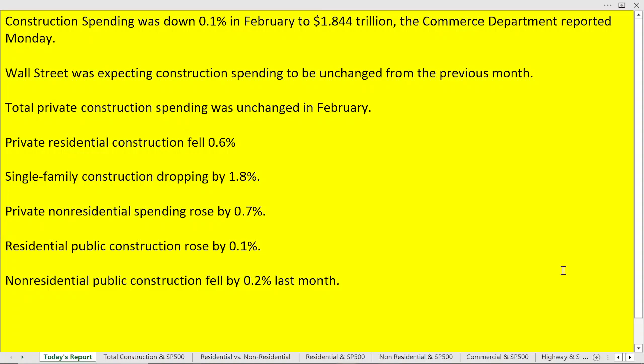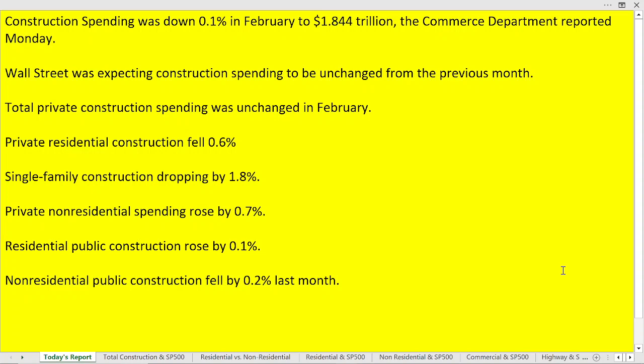Welcome back. Earlier today, the Commerce Department reported construction spending overall was down 0.1% in February to 1.844 trillion. Wall Street estimates were expecting construction spending to be unchanged from the previous month. Total private construction was unchanged. Private residential was down 0.6%.